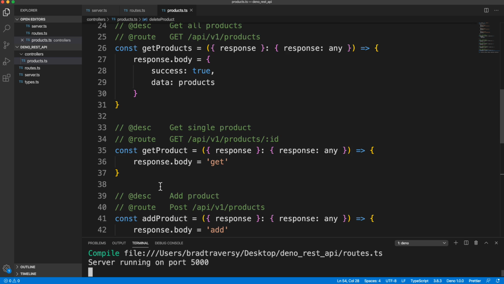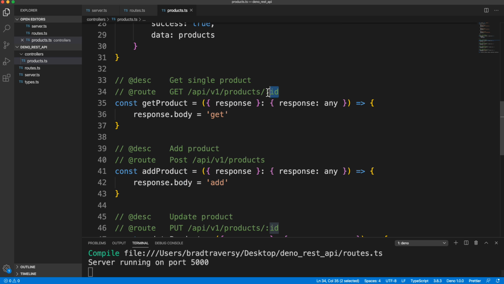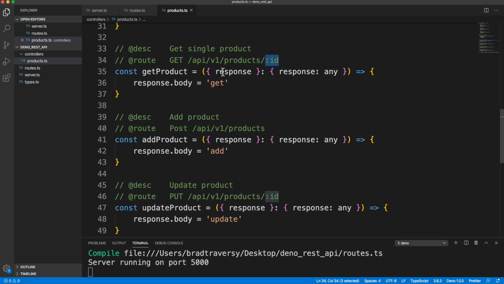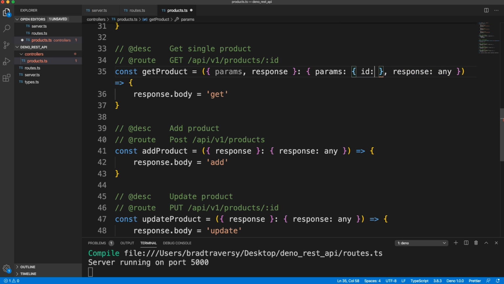So let's start off with, we already have get all products. Let's do get single product. So for this, we're going to need to grab onto this ID that's passed in. So in addition to response, we want params. Okay, and then over here, we'll say params, not any. Params is actually going to be an ID. So it's going to be an ID, and it's going to be a string.